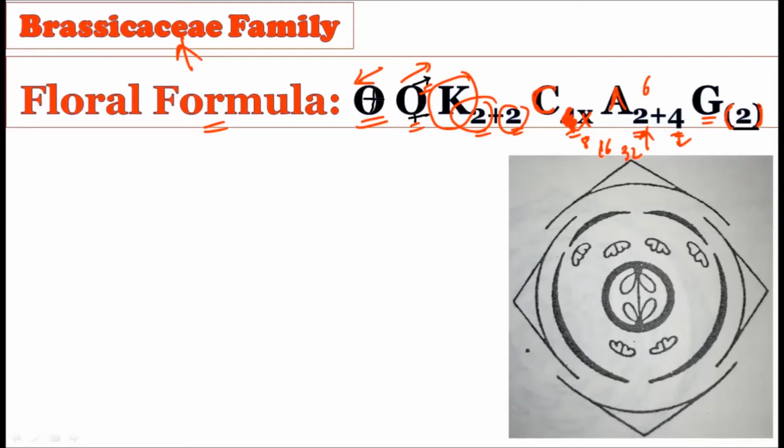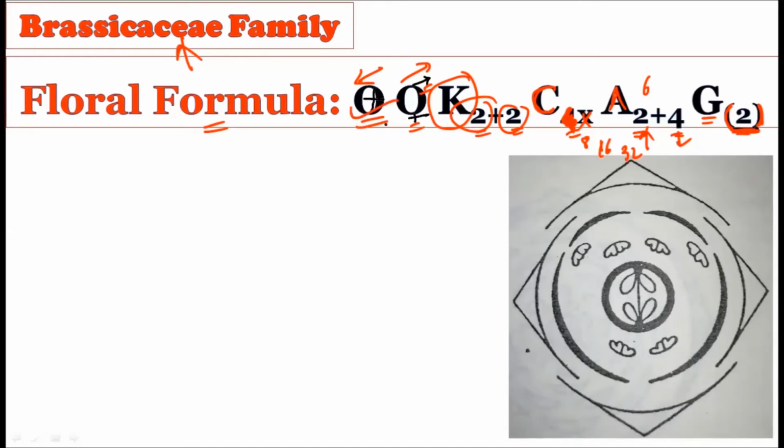That is, they are fused with one another. Understand this, okay? We have put the bracket. Why have we put the bracket here? Because the carpels are fused with one another, and due to this fusion, the bracket is placed around these two. And the ovary is superior, and hence we have the underline below the two, because the ovary is superior in nature.